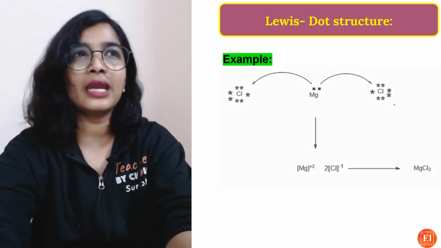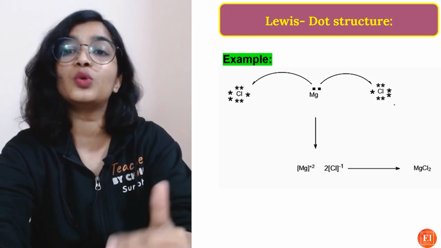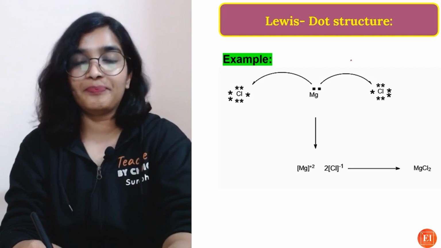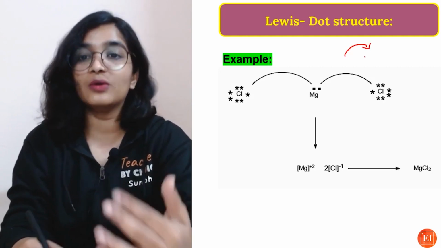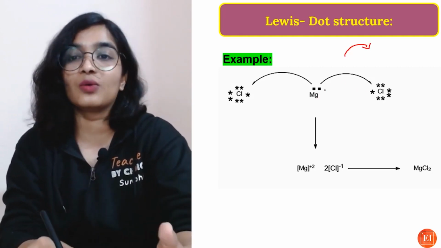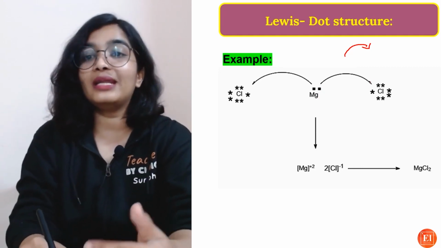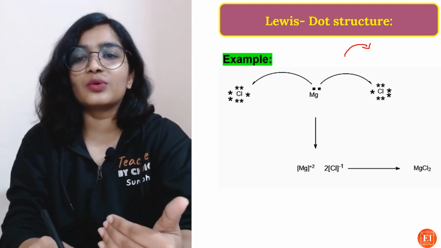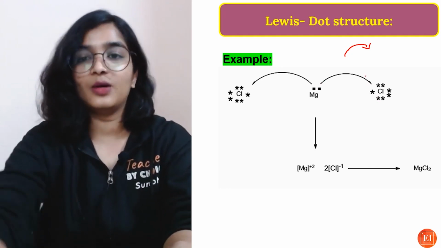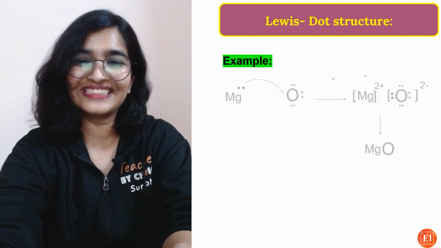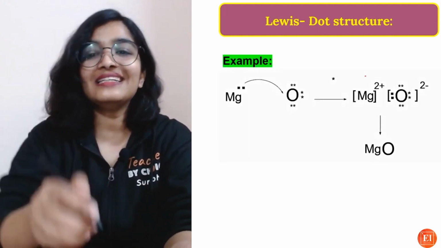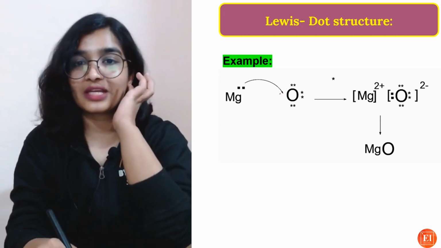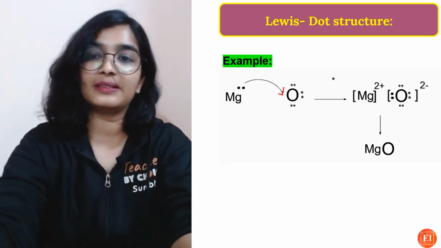In case of Ca or Mg, there will be transfer of 2 electrons. But if you're transferring 2 electrons to the same atom, you can show the full-headed arrow. Here in case of magnesium and chlorine, magnesium is giving one electron to one atom each. That is the reason we are showing the single-headed arrow. Clear? See here, Mg2+. Basically it is transferring 2 electrons, so you can actually show the 2 full-headed arrow here.